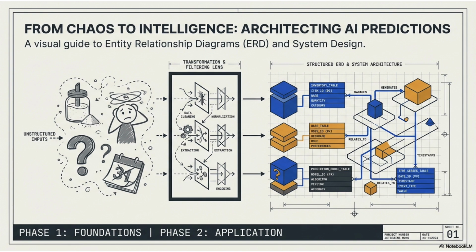But intelligence does not emerge directly from chaos, it emerges from structure. Today, we will move step by step from unstructured reality to structured data to predictive intelligence. This session is not merely about ER diagrams, it is about learning how to architect intelligence itself.